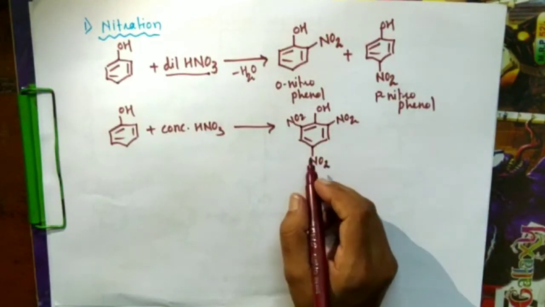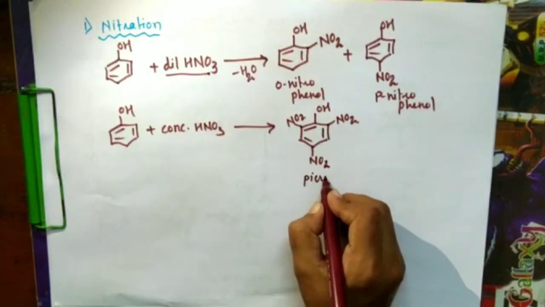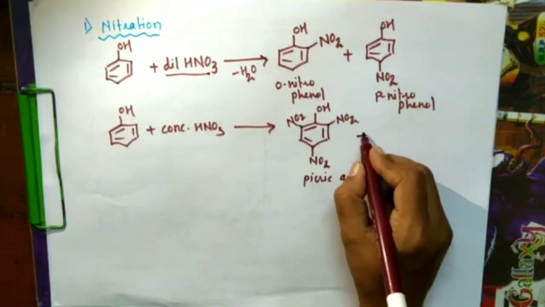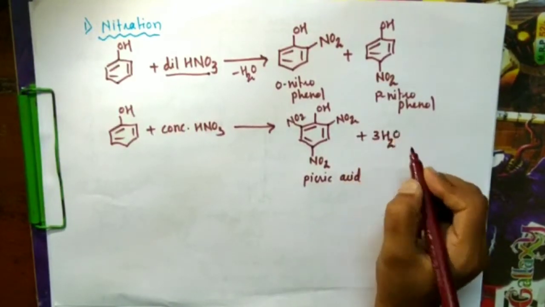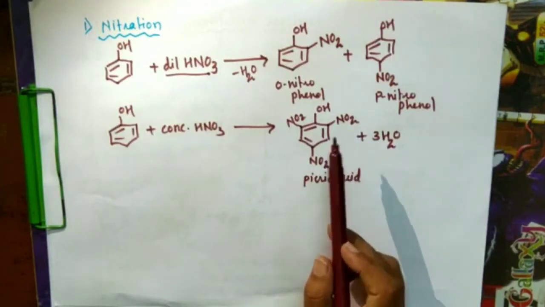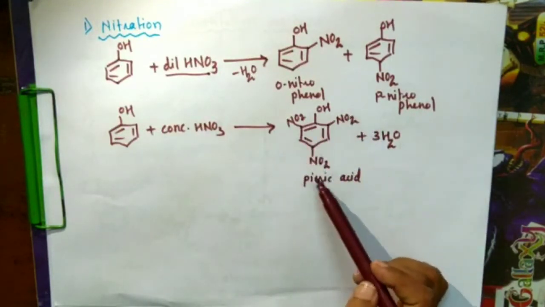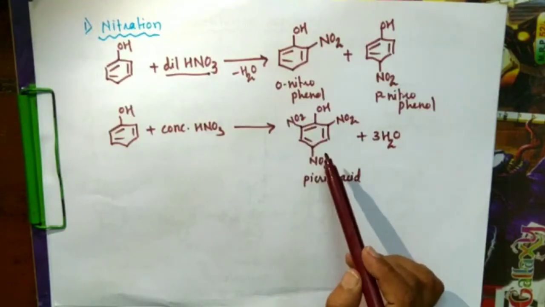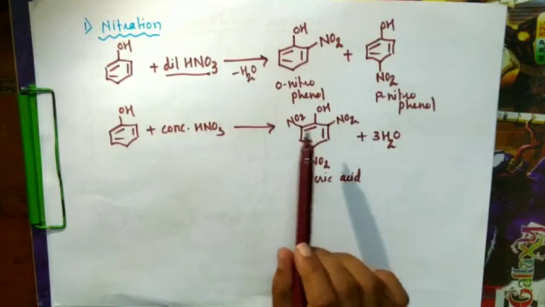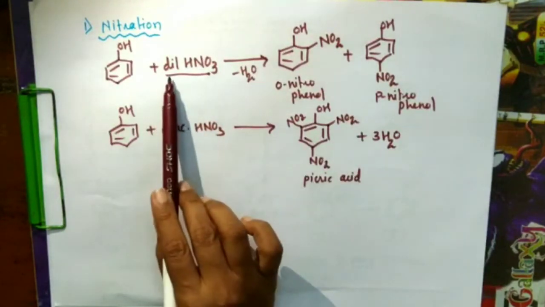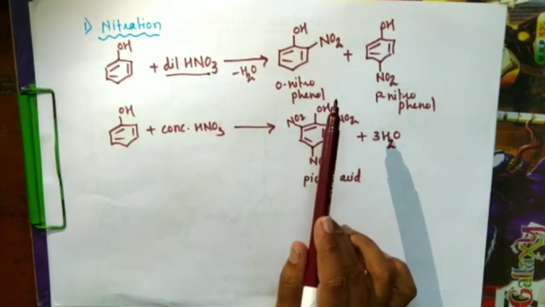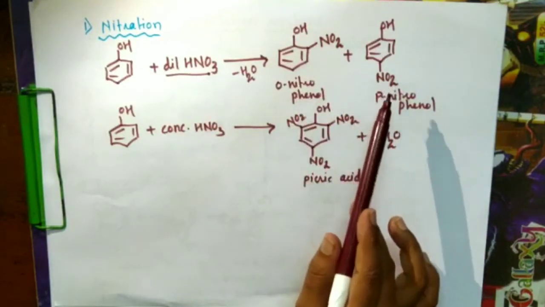2,4,6-trinitrophenol, commonly called picric acid, a yellow precipitate that forms with loss of 3 water molecules. So phenol, when it reacts with concentrated HNO3, gives 2,4,6-trinitrophenol, or picric acid, with nitration at all positions. But with dilute HNO3, we get mono-substituted nitrophenol, either 2-nitrophenol or 4-nitrophenol.